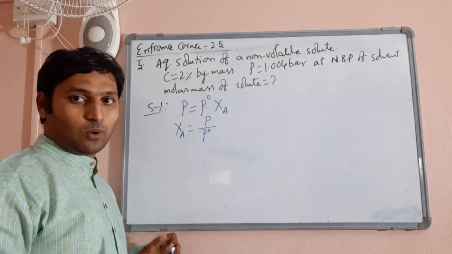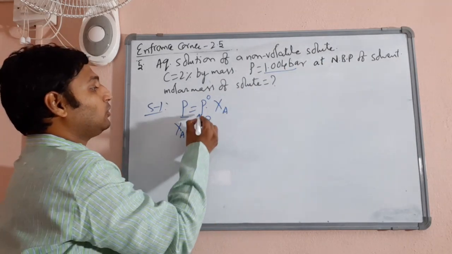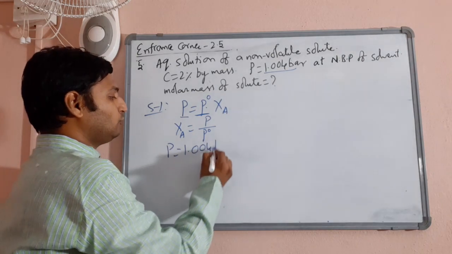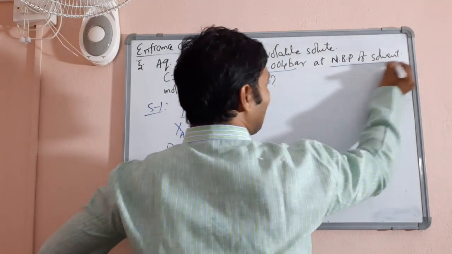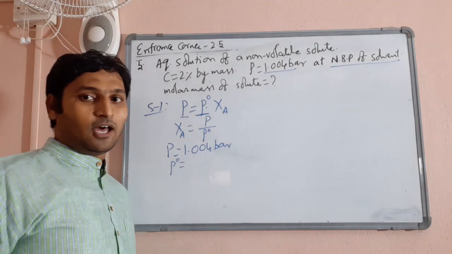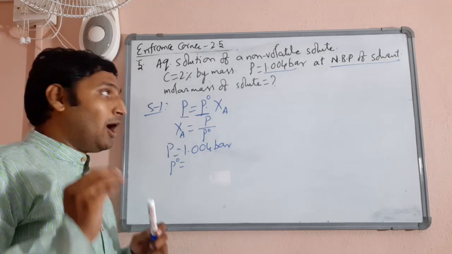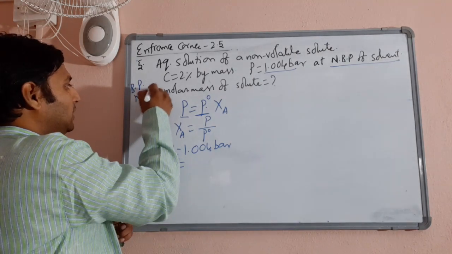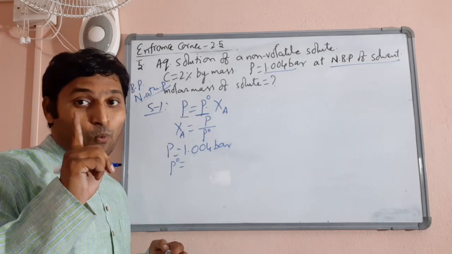But the question here now is, the vapor pressure of the solution is given as 1.004 bar, then what about the vapor pressure of the pure solvent? So, P is 1.004 bar, what about P naught? Children, the answer is simple. He has clearly mentioned the normal boiling point of the solvent. Who is the solvent here? Water. What is the normal boiling point? Please understand. The boiling point shown by a liquid at normal atmospheric pressure is called the normal boiling point. How much is normal atmospheric pressure? 1 atmosphere.